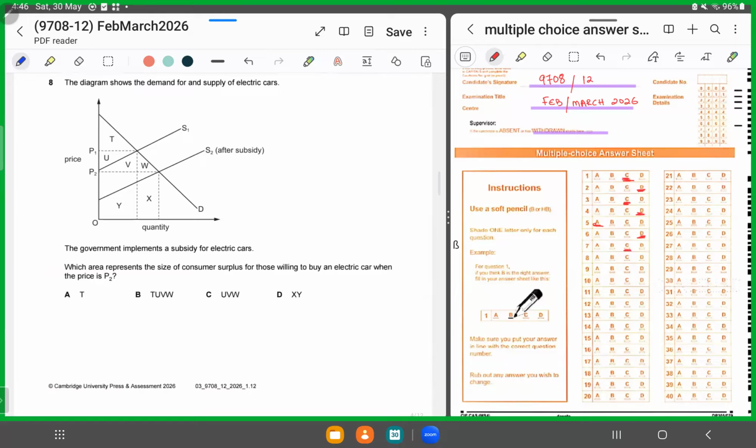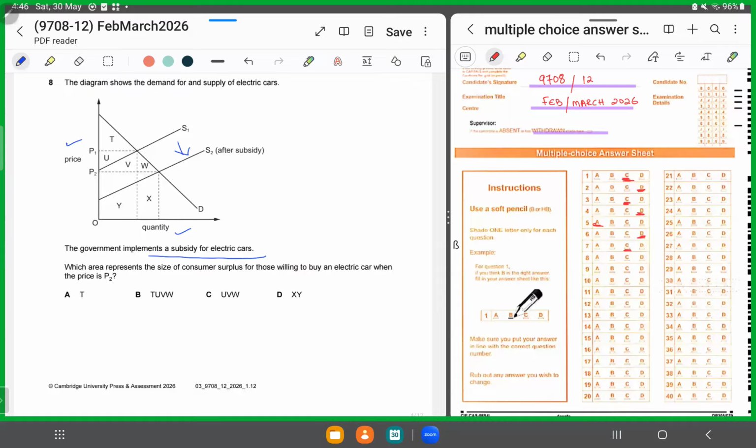Number 8. The diagram shows the demand for and supply of electric cars. So now it's displaying a demand and a supply diagram. The vertical axis displays price, the horizontal displays the quantity. Now what are they saying? The government implements a subsidy for electric cars. So now if the subsidy is there, what happened? The supply rose. So from S1, it came to S2.